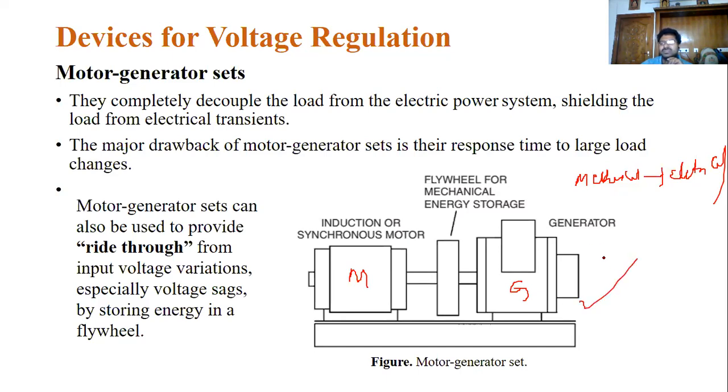Most of the time we use these generator sets. You may have observed such a generator set: in the mechanical side there is a diesel engine, and that diesel engine rotates the generator. The generator output is connected to the load.